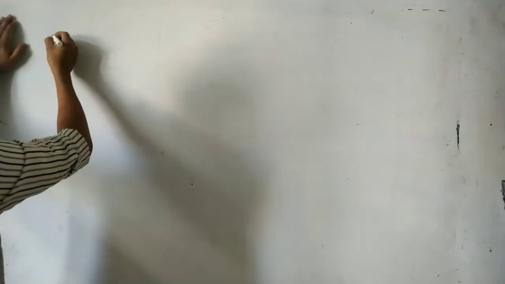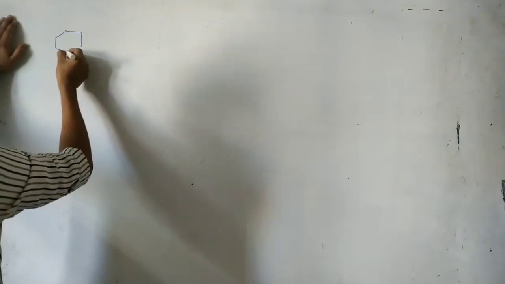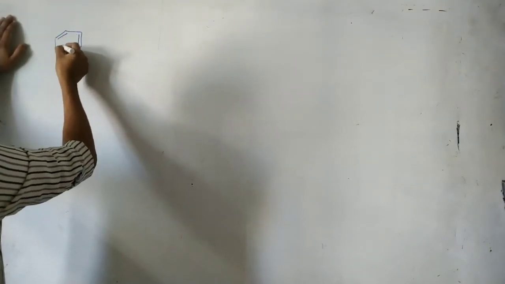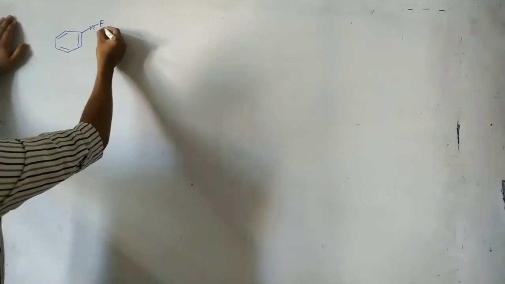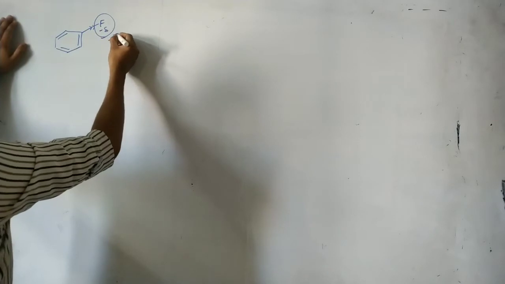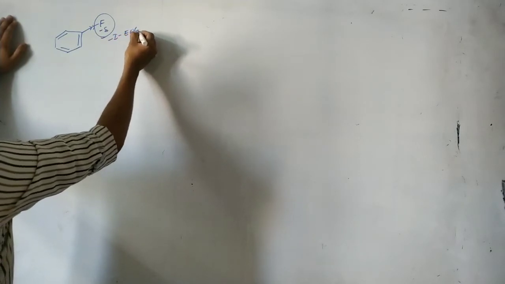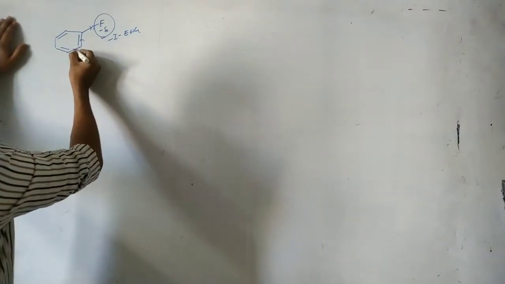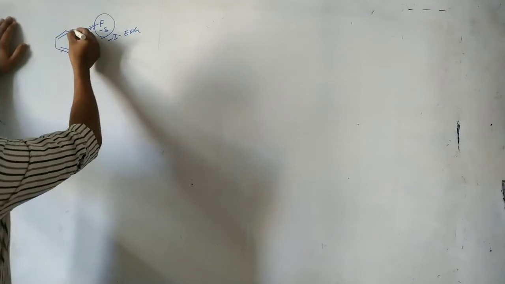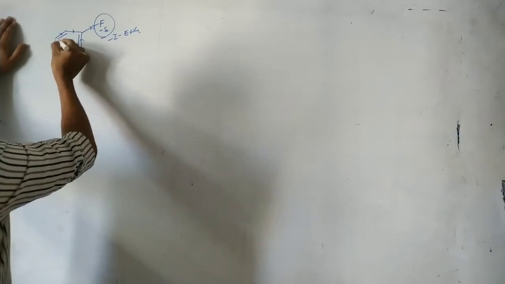So next, see this one. Let us discuss some more examples. Here in this case, fluorine is attached to the benzene. Fluorine is more electronegative. The nitro group, of course, is a minus I group, an electron withdrawing group that withdraws sigma electrons towards itself. Now next, see this one. This is working through the sigma bonds only.